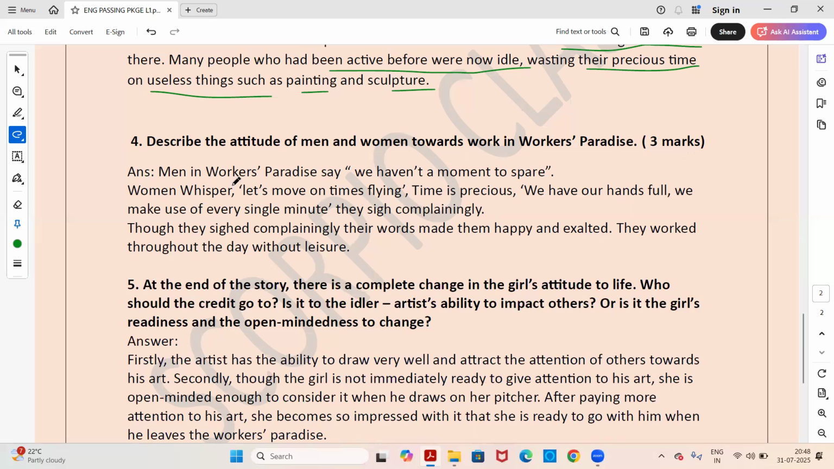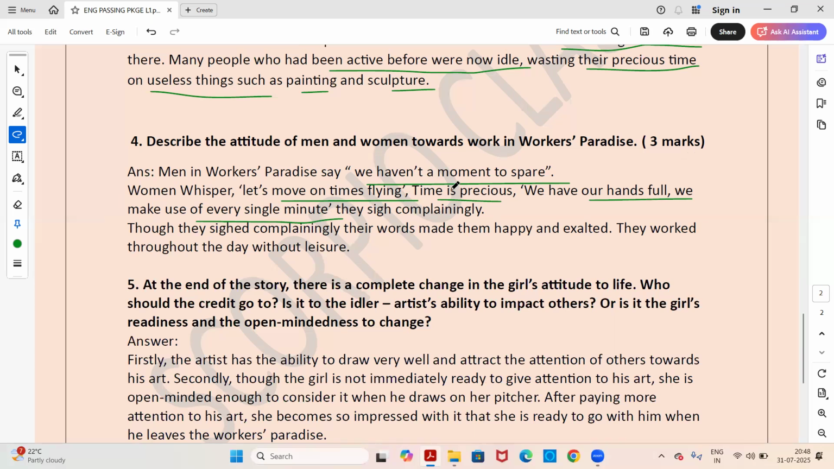So answer, men in Workers' Paradise say we haven't a moment to spare, means they don't have any time to spare or waste. Women whisper, let's move on, time's flying, time's precious, we have our hands full, we make use of every single minute, they sighed complainingly.